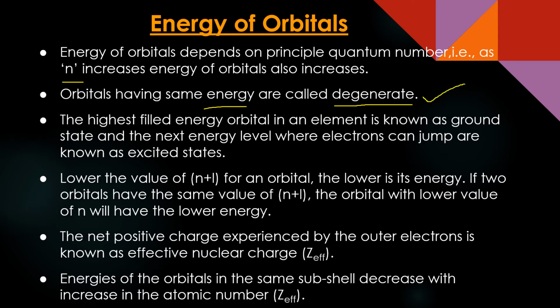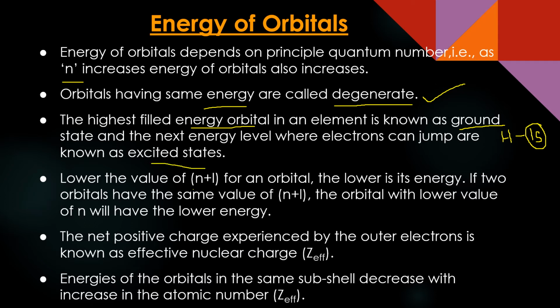Now the lowest energy state of an element, where electrons occupy the lowest available orbitals, is known as the ground state. What does it mean? Suppose I take the simplest example of hydrogen. In hydrogen, there is only one orbital possible. There is only one shell, the first shell, in which the electron is present, and there is only one orbital in it, as we have seen from the quantum numbers, 1s. So if the electron is present in this particular orbital, this is the ground state, and if the electron jumps higher after taking energy from the surroundings, that will be the excited state.